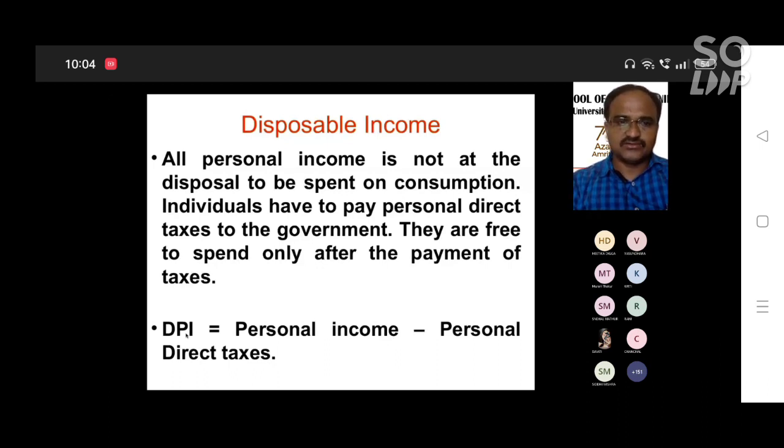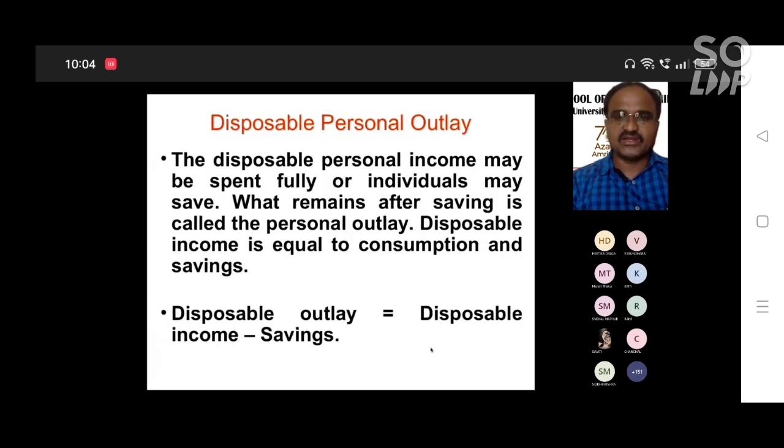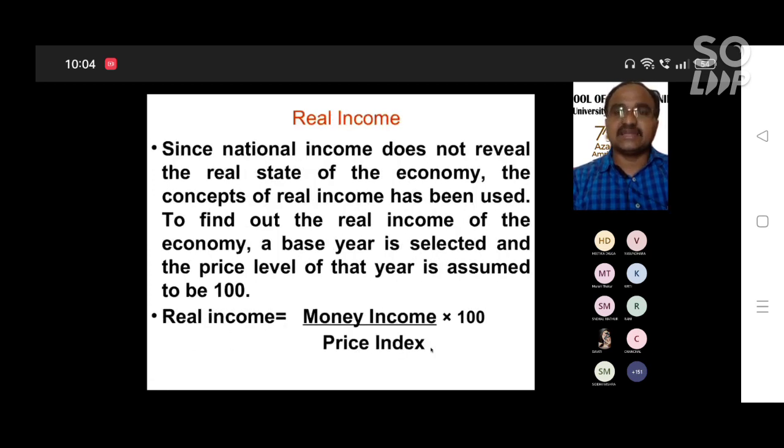So you can observe DPI, that is disposable income, is equal to personal income minus personal direct taxes. That is disposable income. And disposable income minus saving also you can say. Sometimes you can say real income and nominal income. How can you calculate the real income and nominal income?